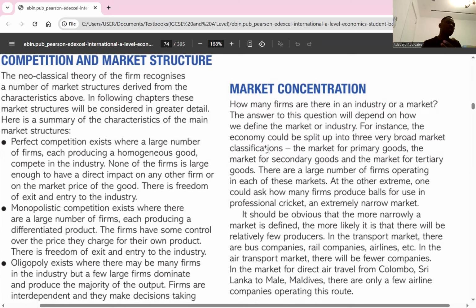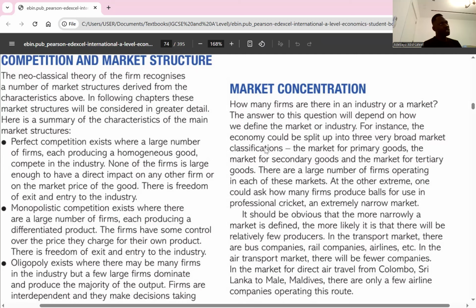In the market structure, we have different types of sectors in the business. We have the primary sector, the secondary sector, the tertiary sector. Each sector has a different market structure, and the different market structures will be based on the extent of their competition. So we're going to start with the first one.